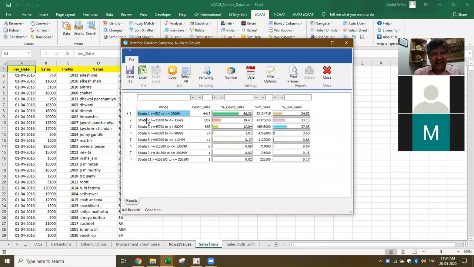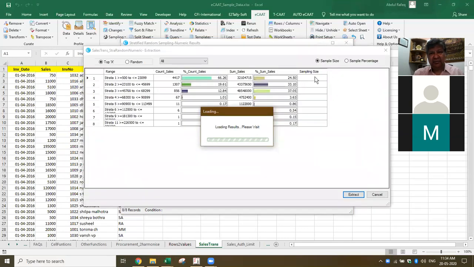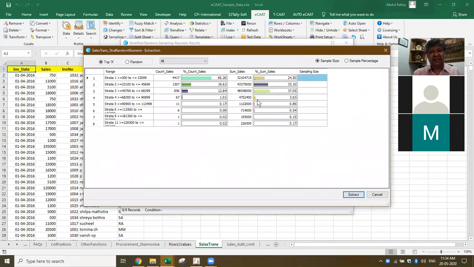Now if you see, it has created strata or buckets. Between 500 to this one, how many records are there? Between 23,100 to 45,600, how many records are there? Like that, it has created a sample. Now in this, I want to do the sampling. I just click on sampling here. Now it gives me the option to add the number of samples. For example, in this case, I want to add 10. In this case, let's say I want to add 12.